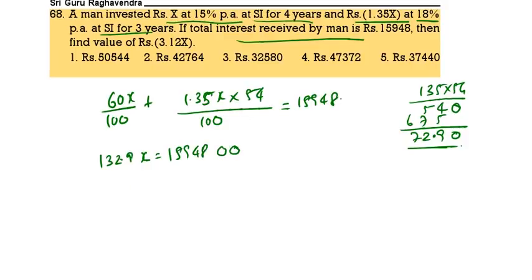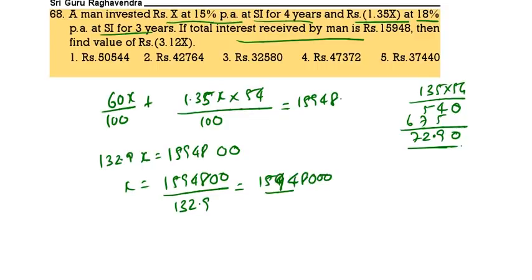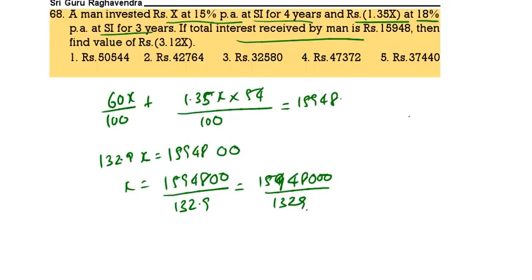Multiply by 100, we get 1594800. Now x is equal to 1594800 by 132.9, or else 1594800 by 1329. Now do the calculation.